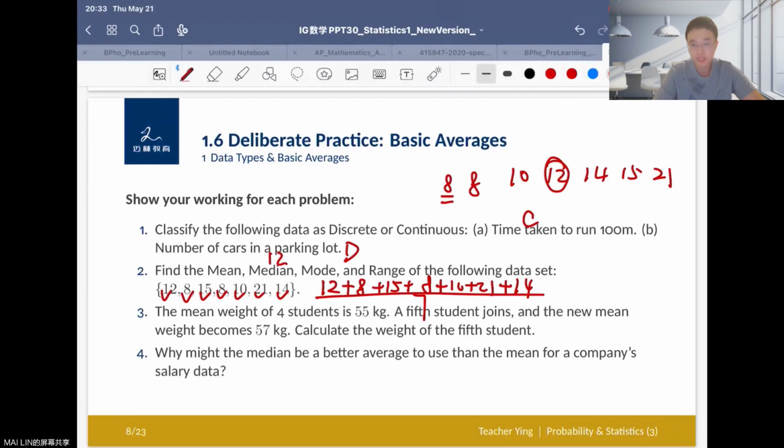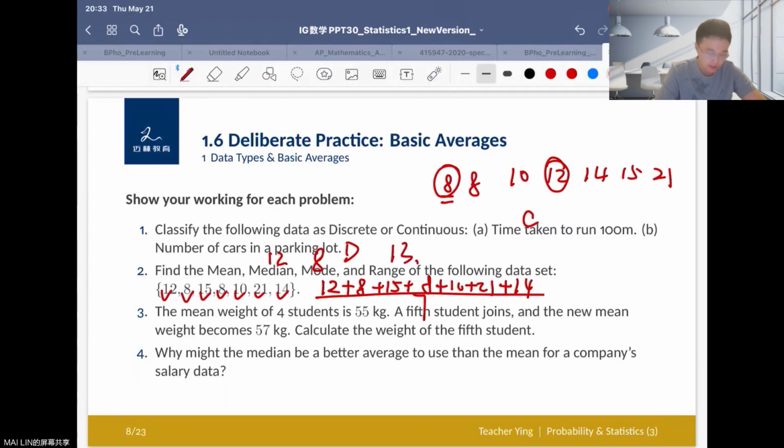And mode means the number that appears most frequently. So here it is 8, right? 8 appears 2 times. Okay, so here we can say the mode is 8. And for the range of the data set, the smallest number is 8 and the biggest number is 21. So we can say the range here equals 21 minus 8 equals 13. Okay, that is the range.